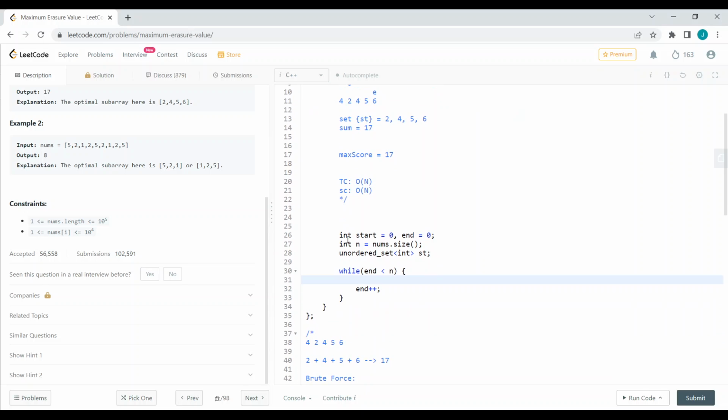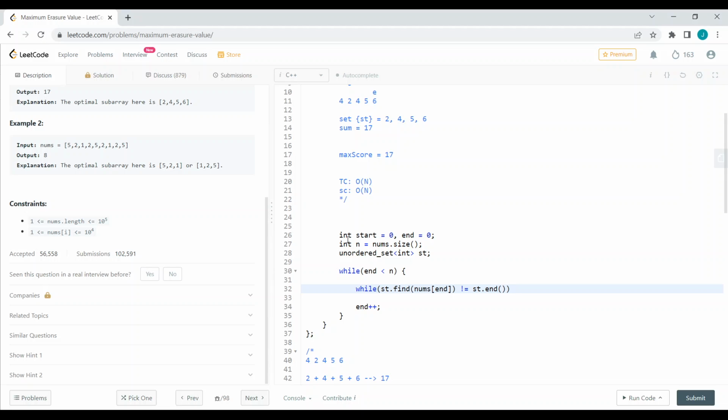And then we have to check whether the element is not present in our set. We should check whether st dot find of the element nums of end is not equal to st dot end.